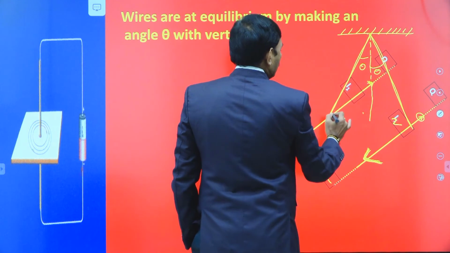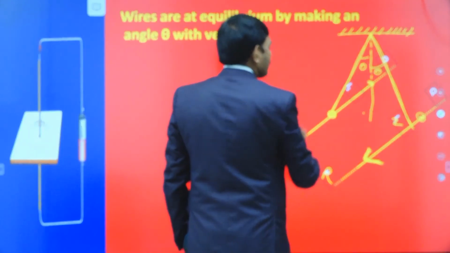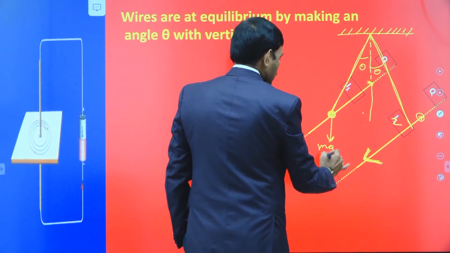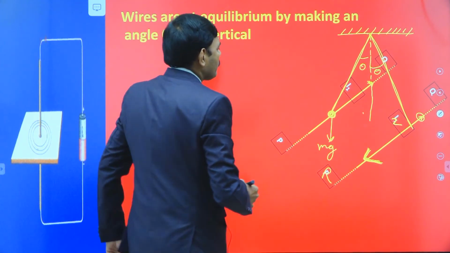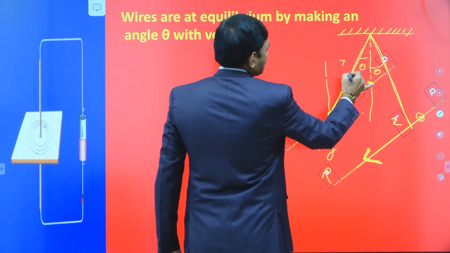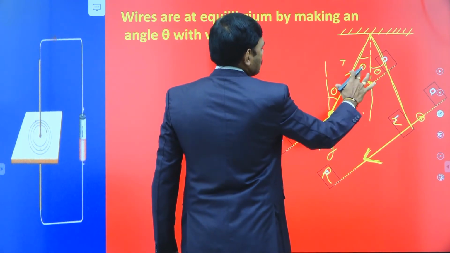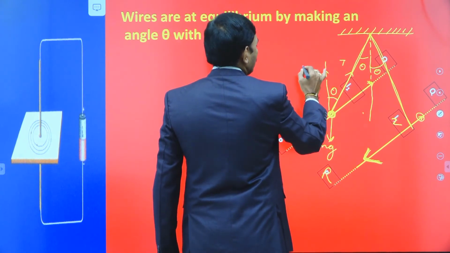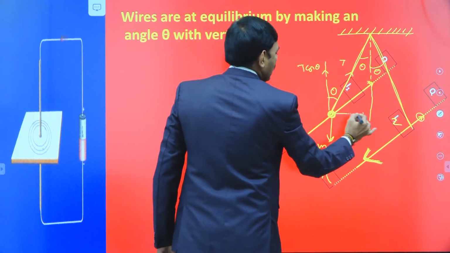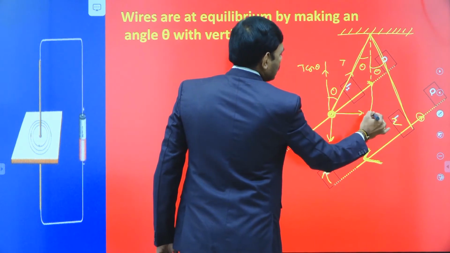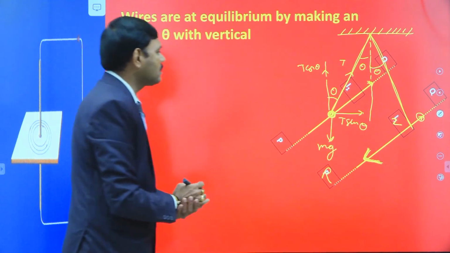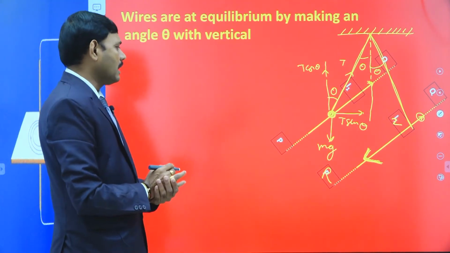Let us consider the first current-carrying wire. Its weight must act downwards. Mg is the weight of the first wire, and T is the tension developed in the suspended wire. This angle is also equal to theta, since these two are alternate angles. We resolve the tension into two components. The vertical component is T cos theta, because T makes angle theta with the vertical. The horizontal component, towards the initial position, is T sin theta. T cos theta and T sin theta are the components of tension in the vertical and horizontal directions.